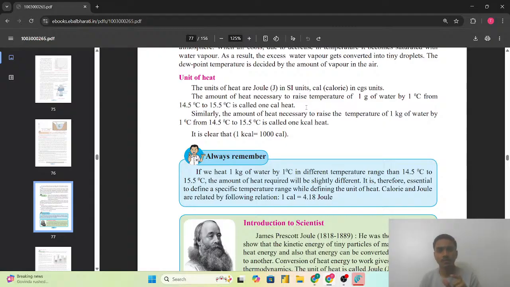So how much temperature? 14.5 degree Celsius to 15.5 degree Celsius. Similarly, the amount of heat necessary to raise the temperature of 1 kg of water by 1 degree Celsius from 14.5 degree Celsius to 15.5 degree Celsius is called 1 kilocalorie heat.